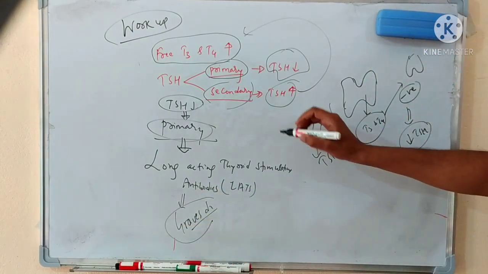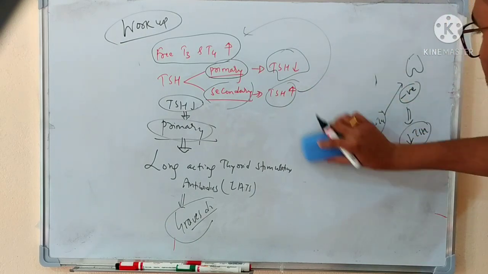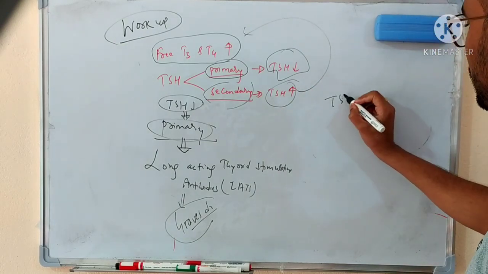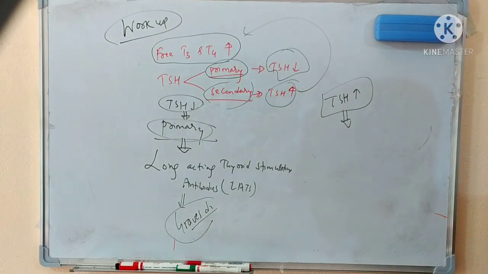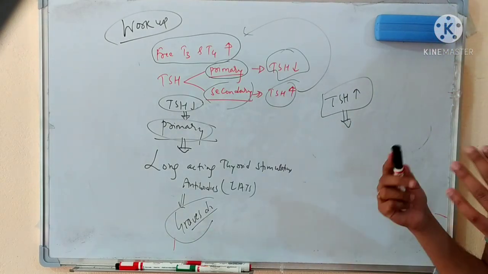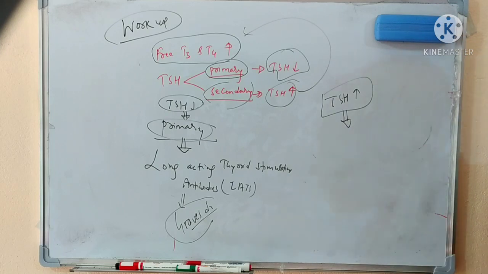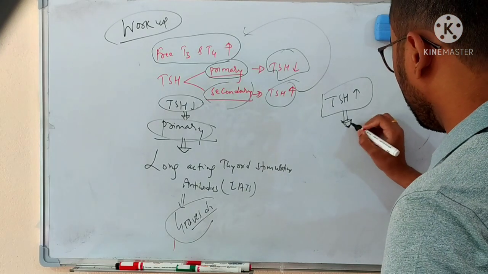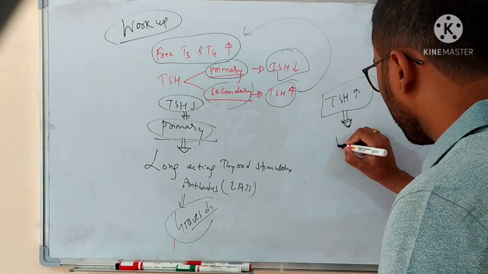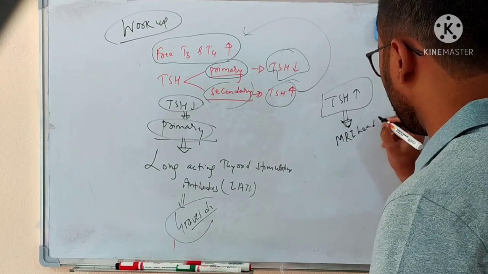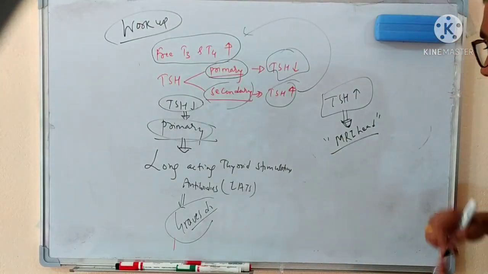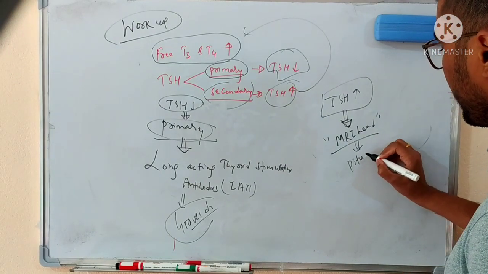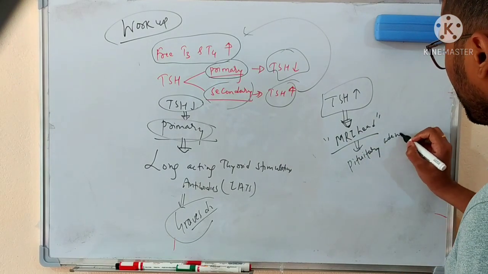Now, let's suppose the TSH level is increased. Then you will try to find out what the problem is in the pituitary, that the pituitary gland has produced a large amount of TSH. To find out, you will do an investigation, that is MRI head. In MRI head, you can diagnose the pituitary adenoma if it is present.